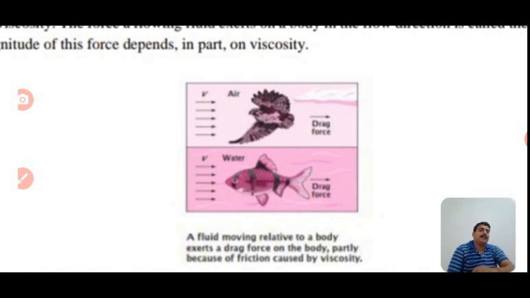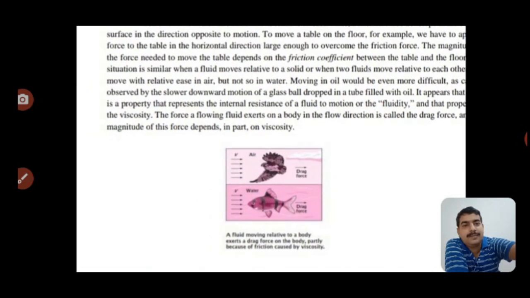A fluid moving relative to a body, that is the fish relative to water, bird relative to air, exerts a drag force on the body, partially because of friction caused by viscosity. This was discussed in the previous lecture in detail, that is the viscosity of the fluid.